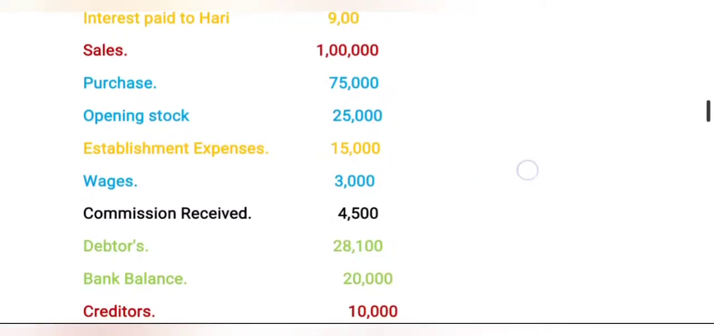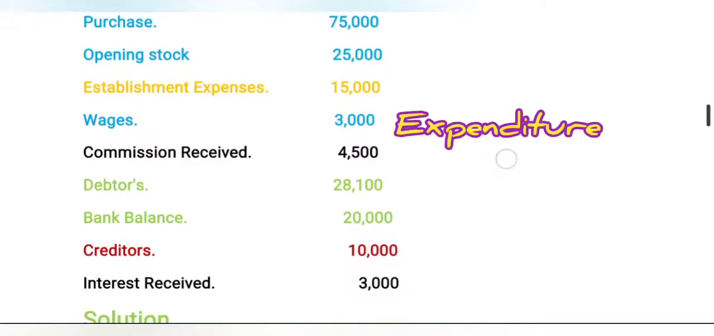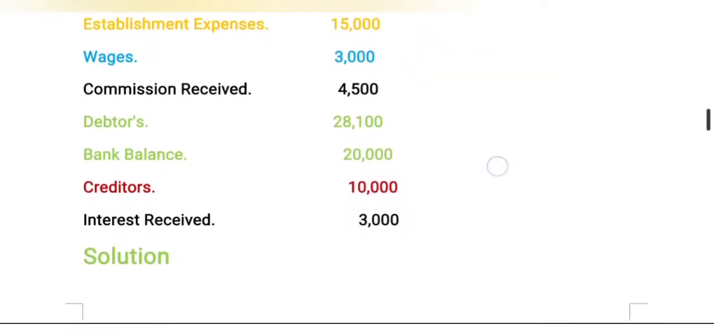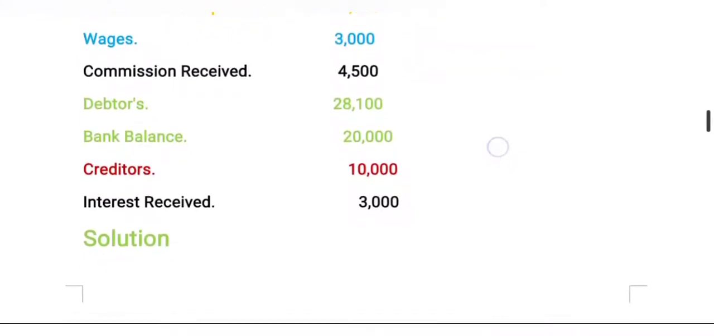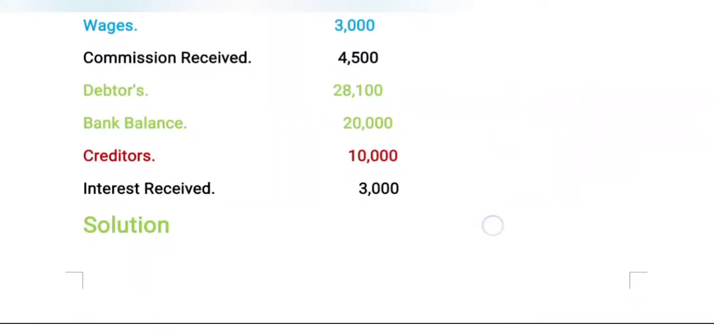Establishment expenses, 15,000, are related to expenditure, so it is the debit side. Once again, opening stock is on the debit side, and any closing stock given in the problem is on the credit side of the trial balance. Now wages is 3,000 rupees; wages is an expenditure, so it is also on the debit side. Commission received is an income, so it is on the credit side. Debtors is an asset, so it is on the debit side. Bank balance is also on the debit side. Creditors is related to liabilities, so it is on the credit side. Interest received is an income, so it is on the credit side of the trial balance.